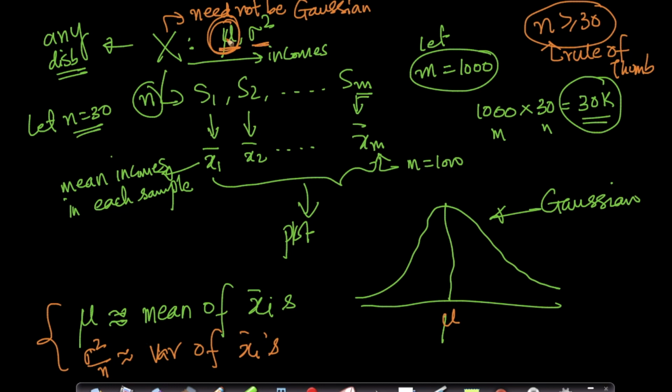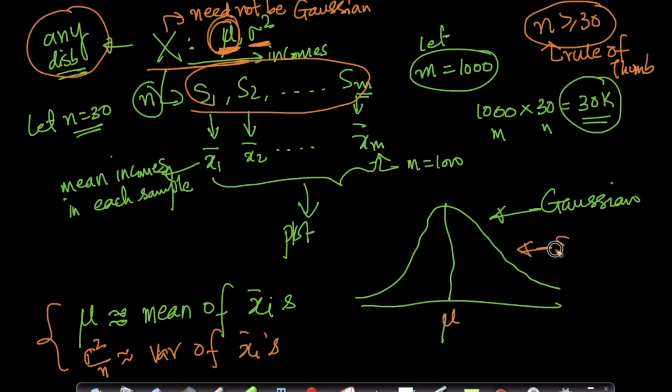To understand the population mean and variance, mu and sigma square, of any distribution, I just need to know that they're finite and well defined. That's the only thing I need to know. For any distribution, I can estimate it by doing this simple sampling exercise and getting the sampling distribution of sample means.